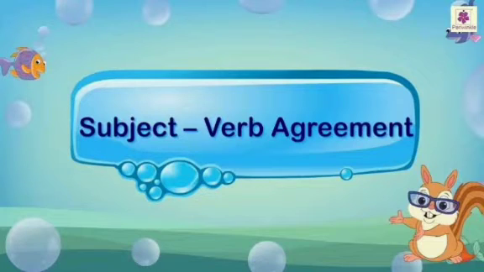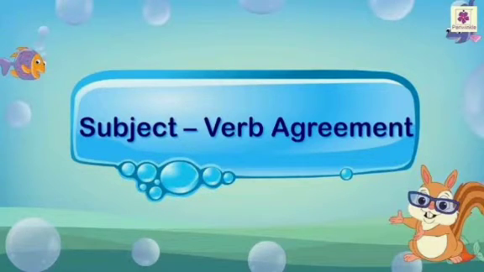Let us look at some examples. I love my new roller skates. I am a boy. He is a teacher. In these types of sentences, the verb tells us the state of nouns or pronouns. A verb tells us the state of being of a person, animal, or a thing.